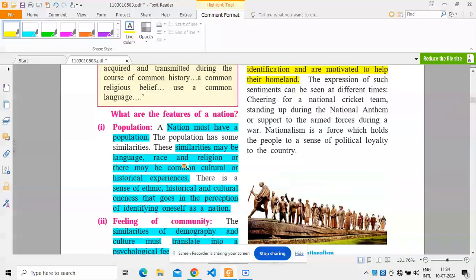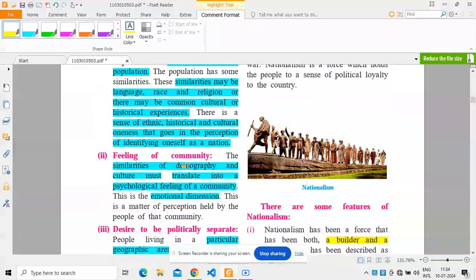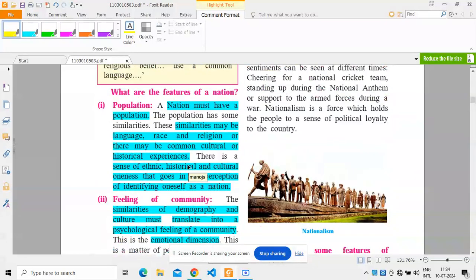The three features that we are discussing: population, feeling of community, and the desire to be politically separate. What is population? A nation must have a population. A population has some similarities, and these similarities may be a language, a race, a religion, or there may be common cultural or historical experiences.